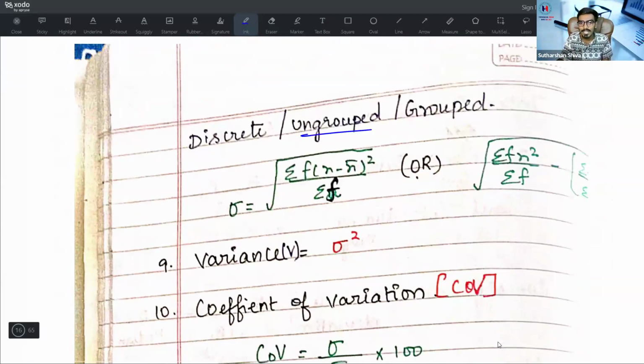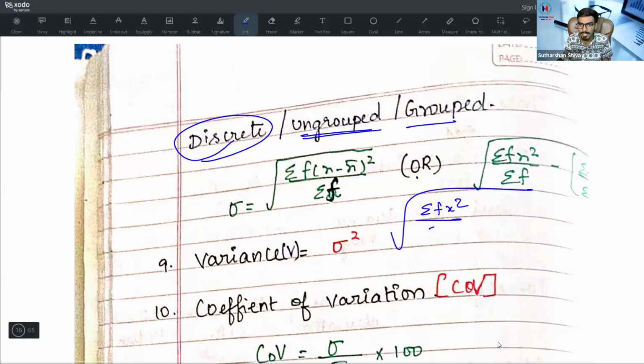Next, discrete or ungrouped or grouped. For all types of distribution, we have one formula. Sigma is equal to root of summation f into (x minus x bar) the whole square divided by summation f. Or it is root of summation f x square divided by summation f minus (summation fx divided by summation f) the whole square. This is nothing but your x bar for a discrete or a grouped distribution. Okay, what is the variance? Variance is nothing but sigma square.